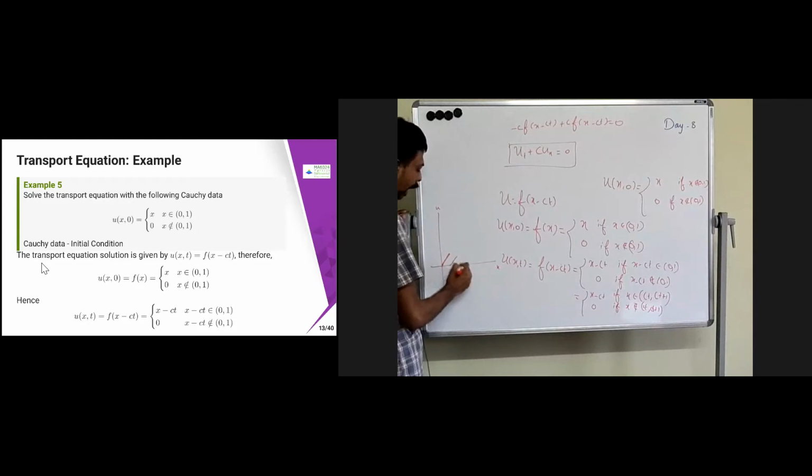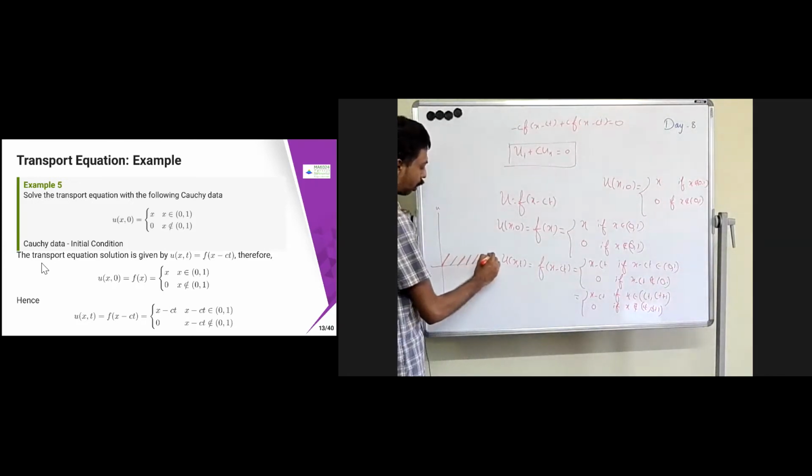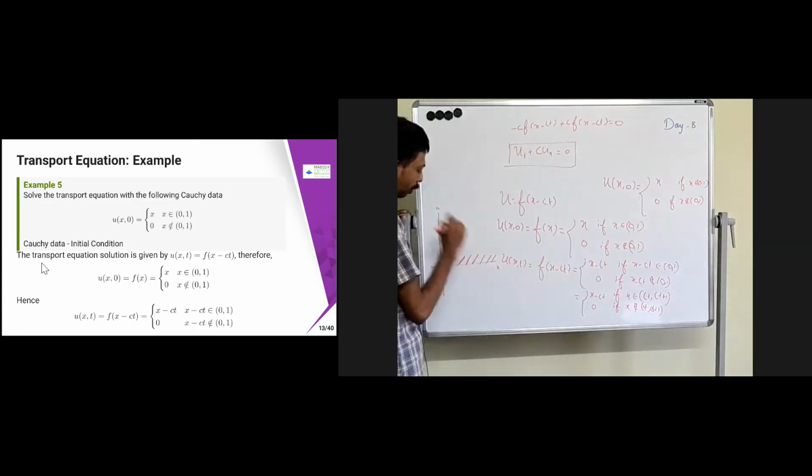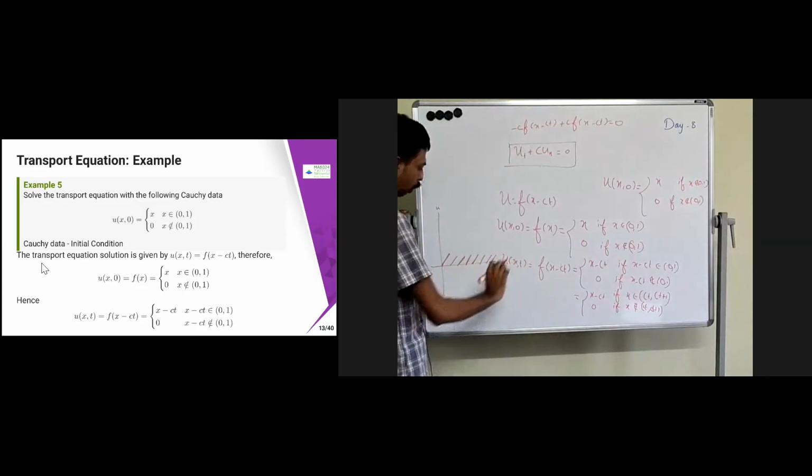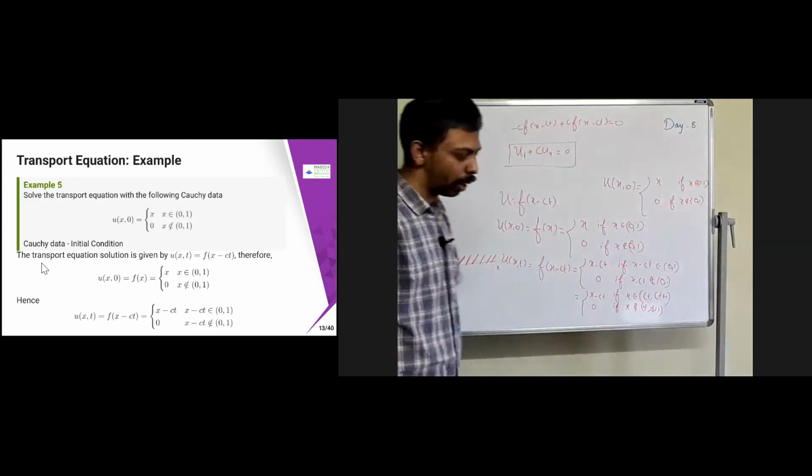Now when the t is going to increase, what will happen? It is going to happen like this. When t is increasing, the slope is not changing. The slope is the same, so the slope is going to be 1. So it is going to move along here. From this you can see that whatever is over here is transporting. This is going to transport over the place where we have. We'll see that in the graph.